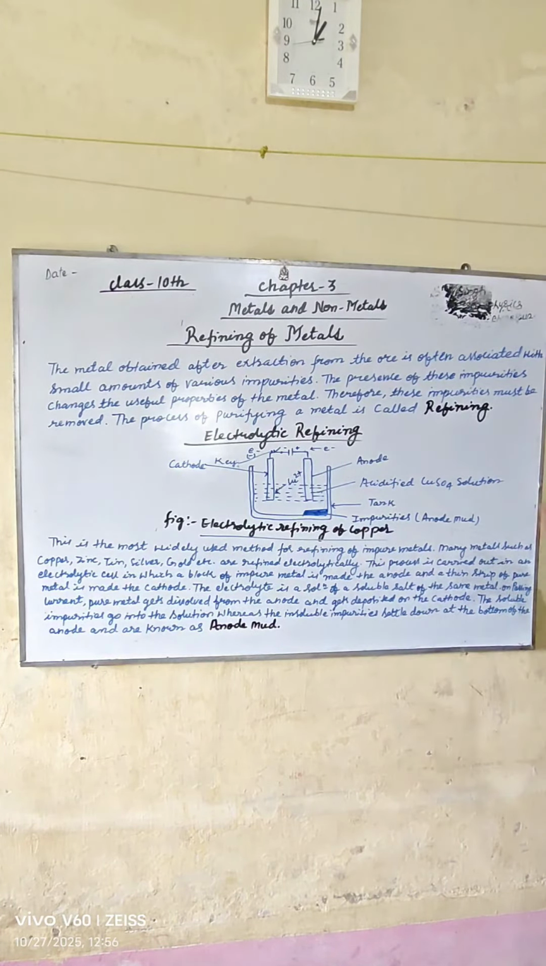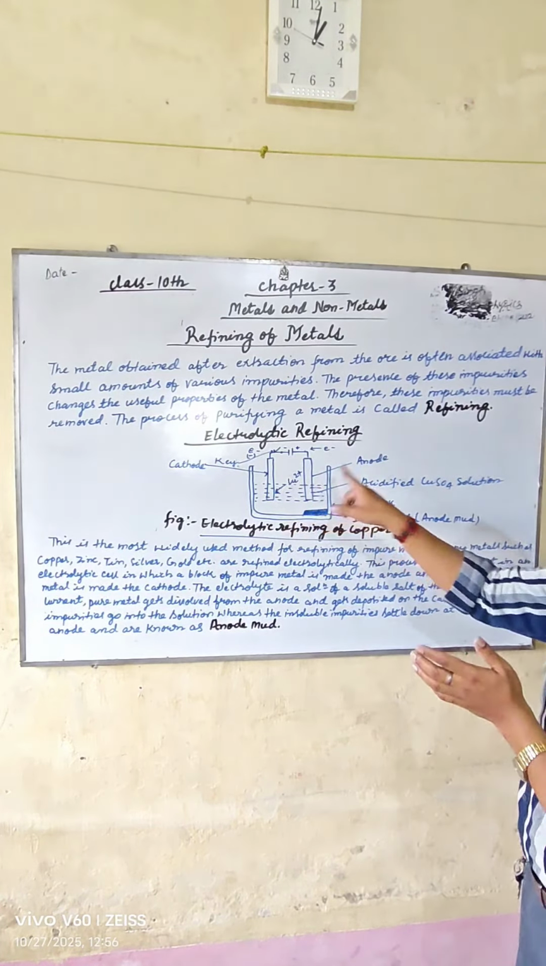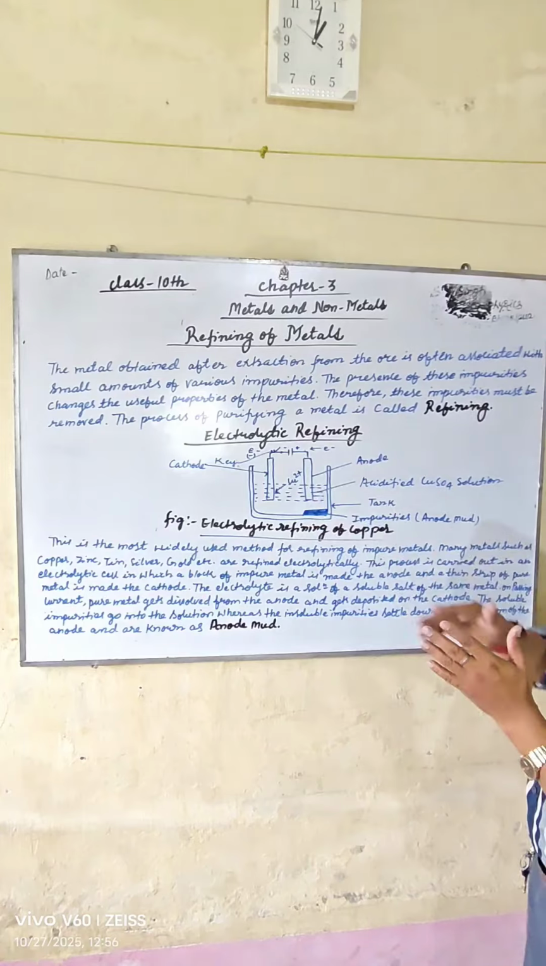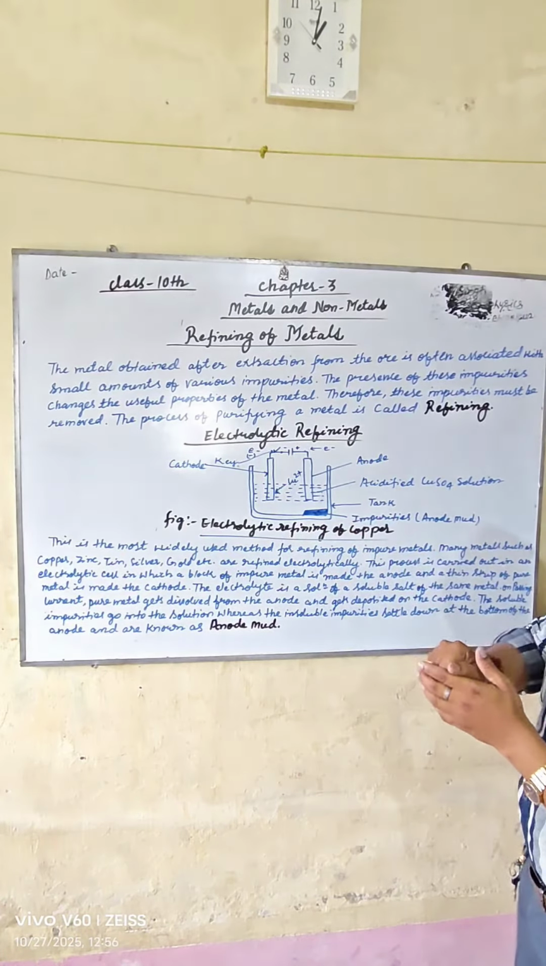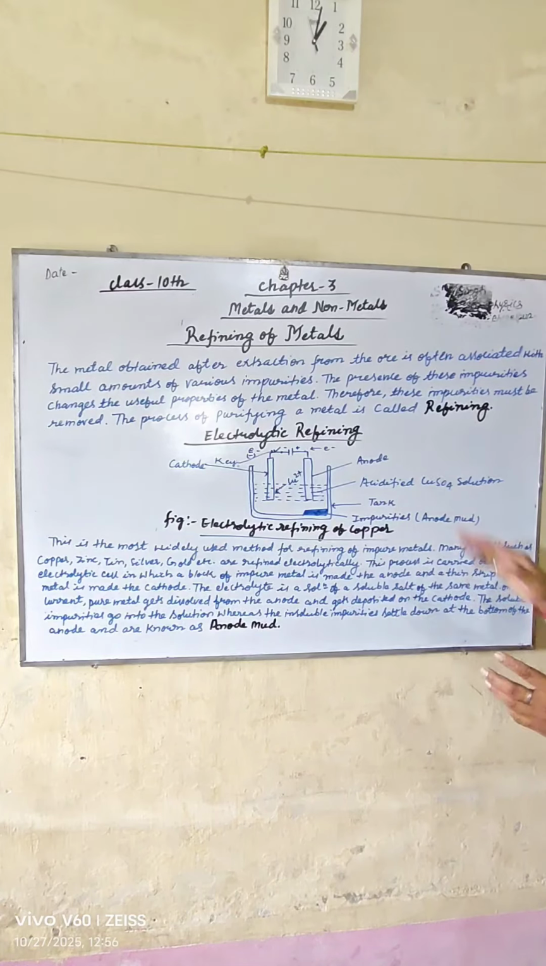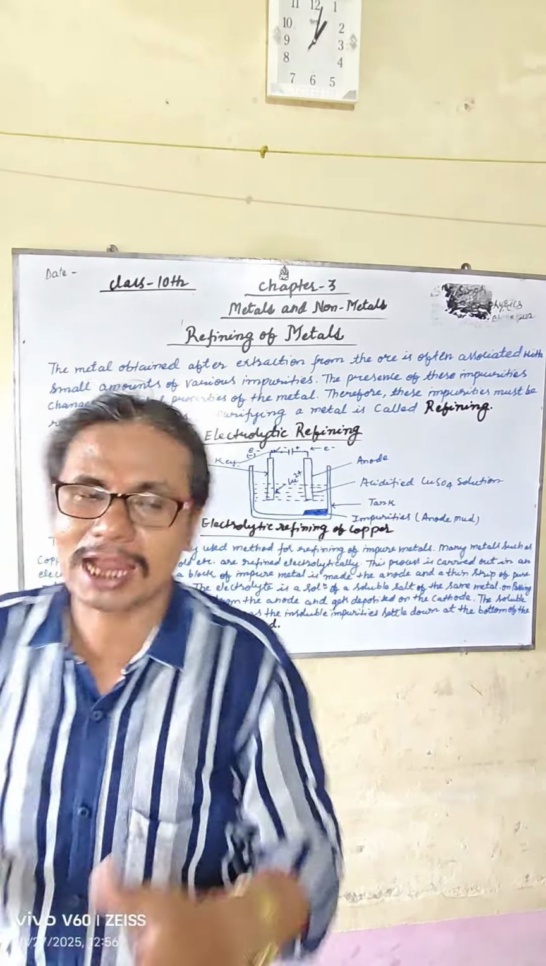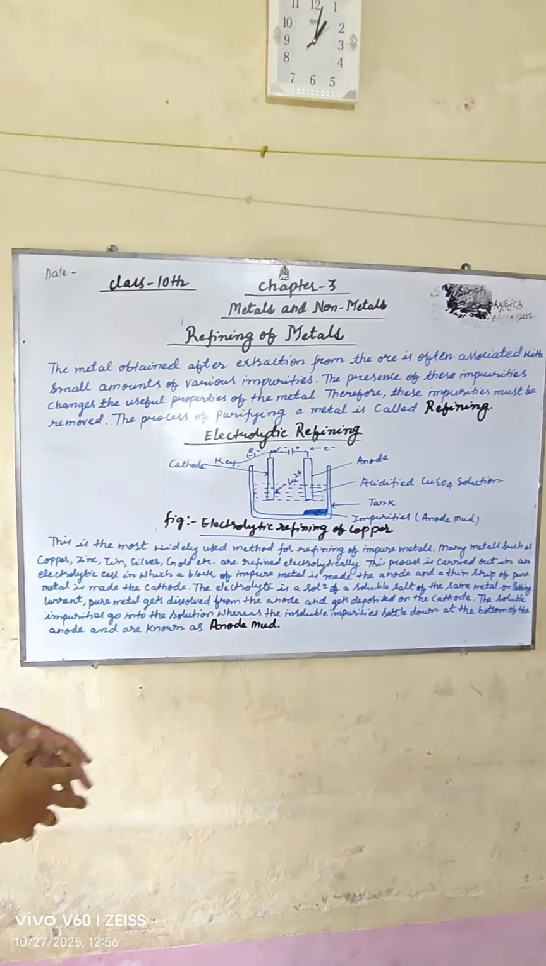First, we are discussing electrolytic refining. This is the electrolytic refining of copper. You can see the cathode and anode, Cu2+, the positive and negative electrodes, acidified copper sulfate solution in a tank, and impurities as anode mud. So how is the process of electrolytic refining done?